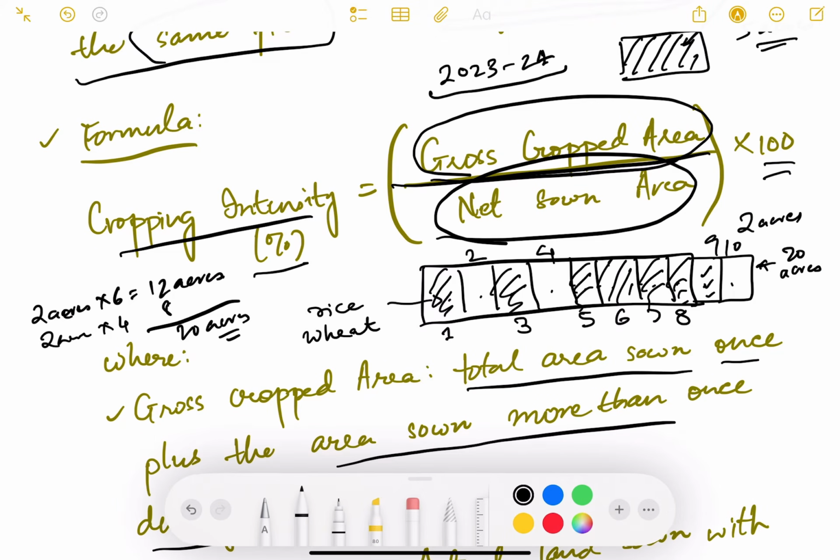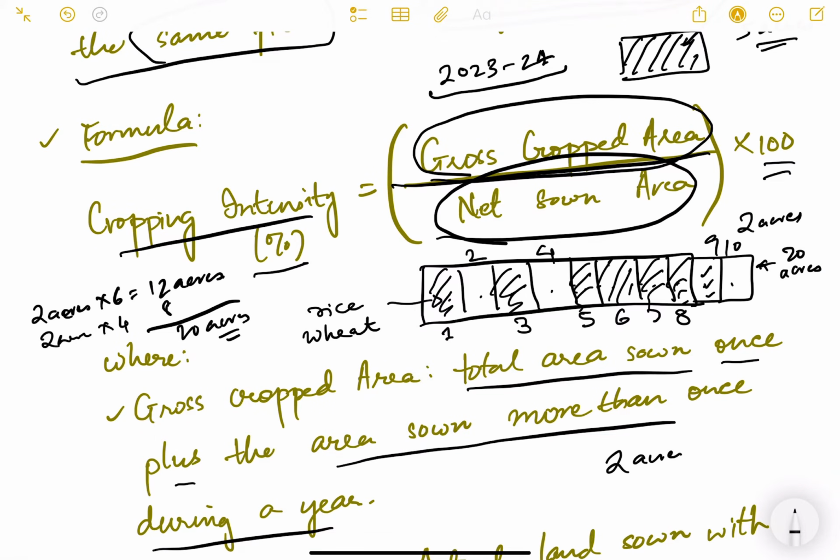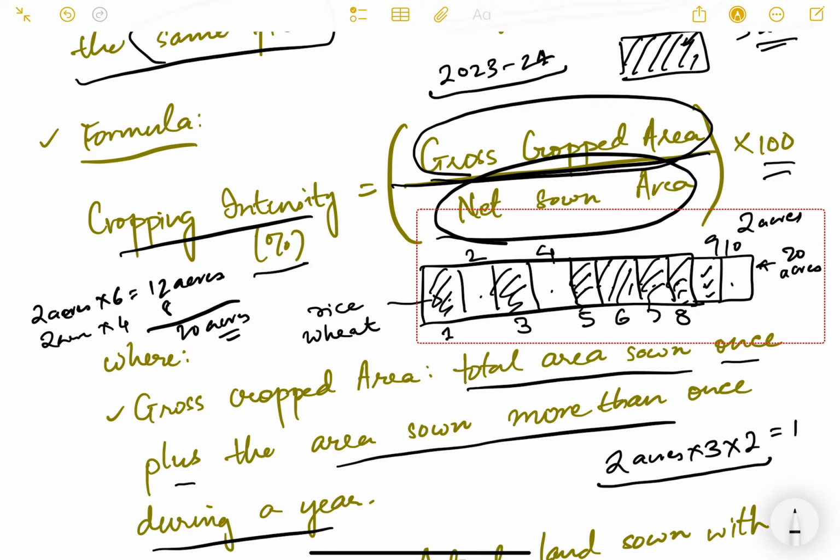It will be 2 acres grown 3 times, and there are two such farmers. Okay, two such farmers. So for them the gross cropped area is 12 acres. Okay, for these two, the gross cropped area is 12 acres. And farmer number 2 and 4, they are not growing anything, say for example. So their land is fallow, they are not growing anything.